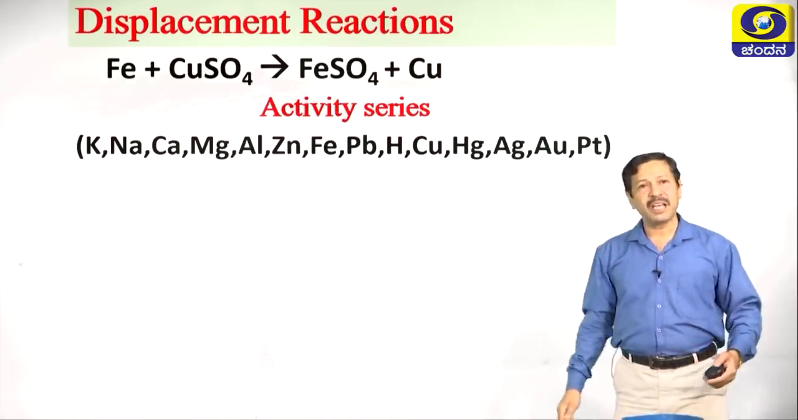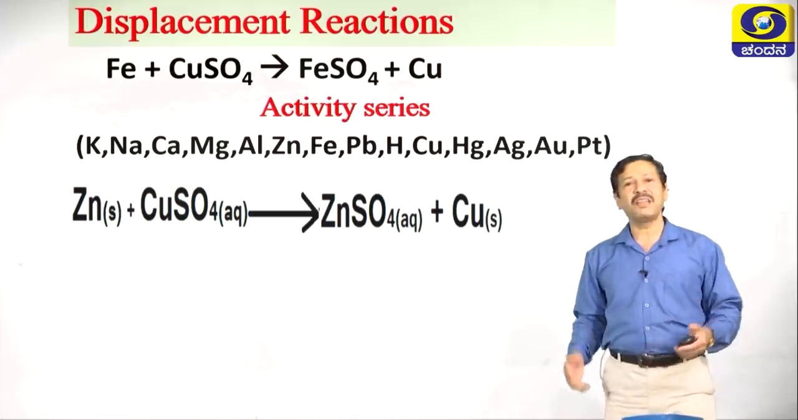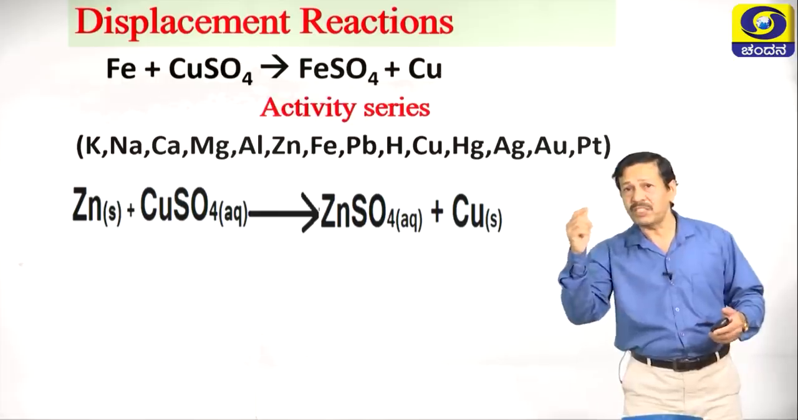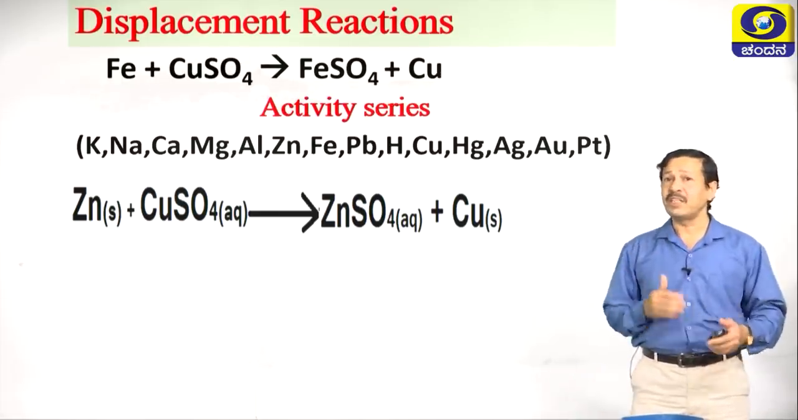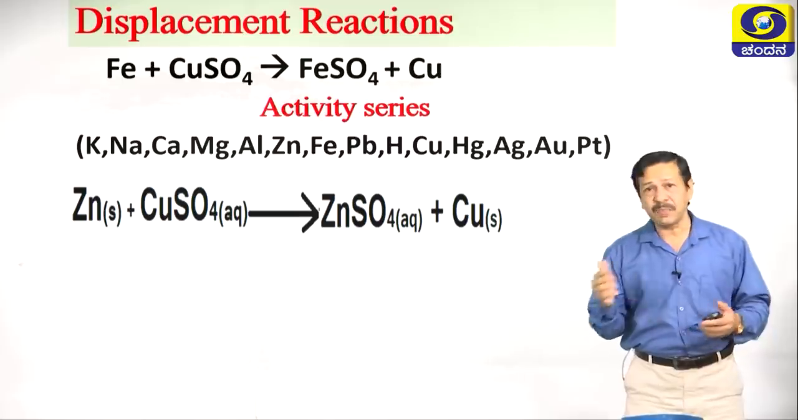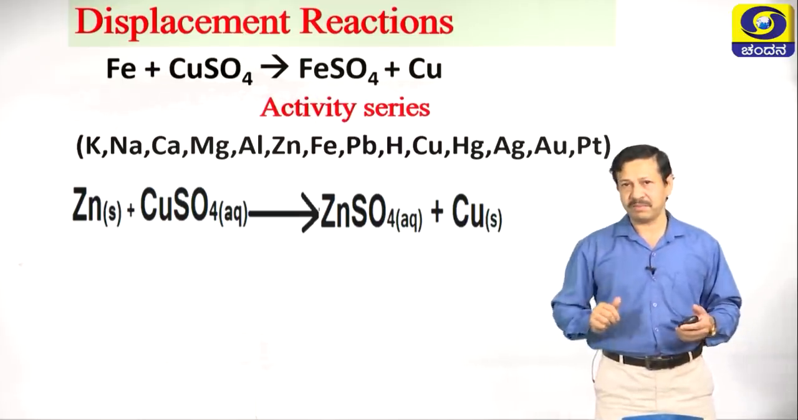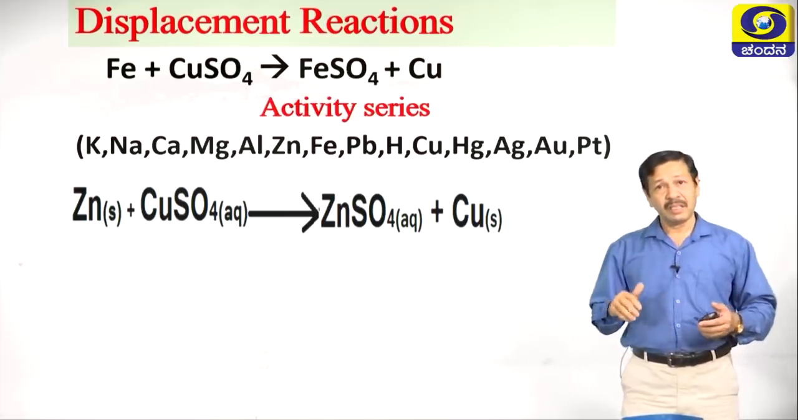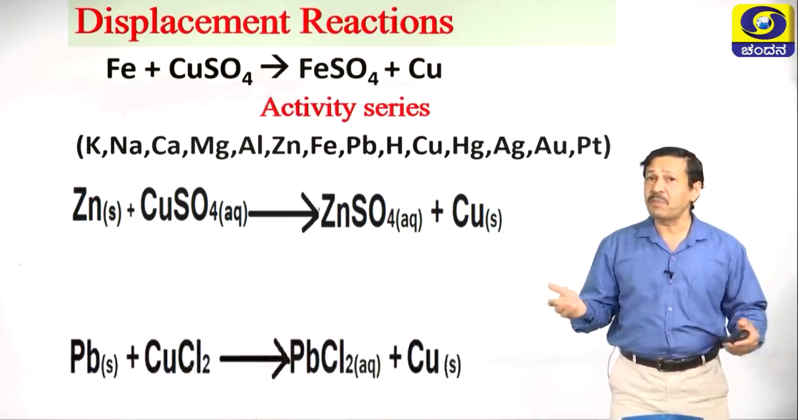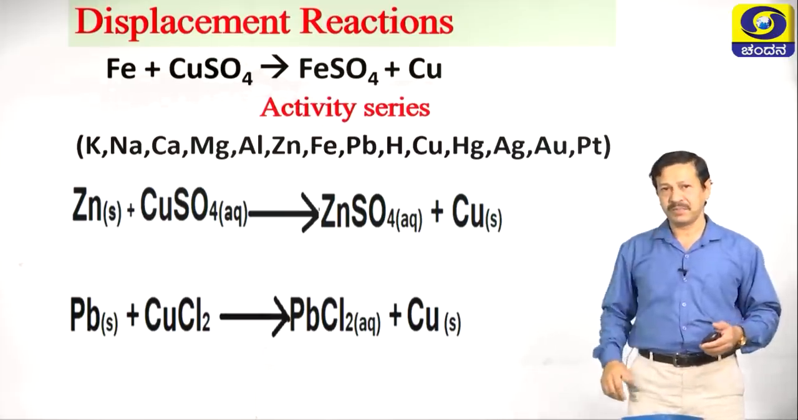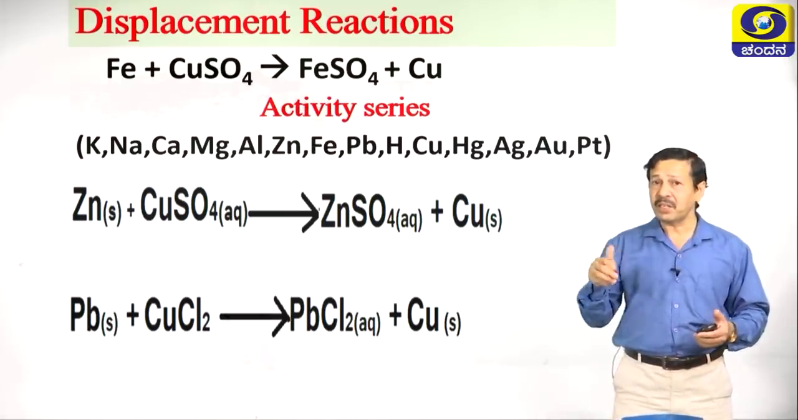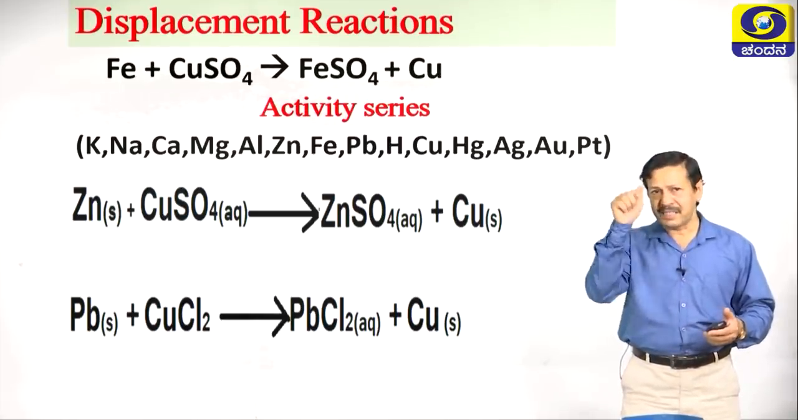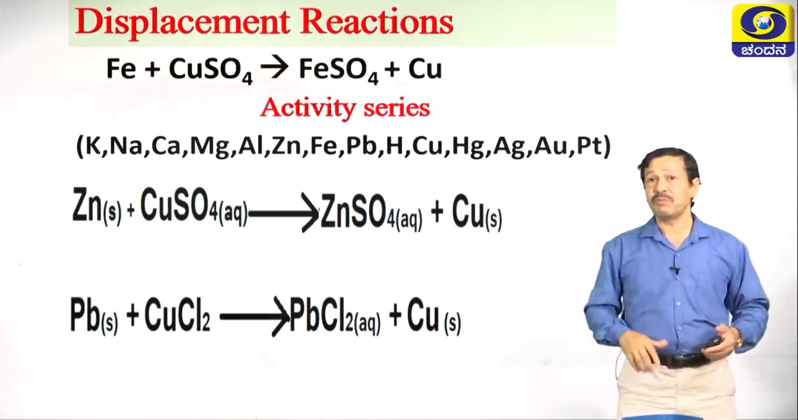Now, one more example here, that is zinc reacts with copper sulphate. Then zinc sulphate plus copper is formed. Gradually, the blue color of copper sulphate disappears and turns into white. This is the important observation during the reaction. Then one more reaction, that is the reaction of lead with copper chloride, that forms lead chloride plus copper. Let us compare Fe, Zn, Pb and Cu, which is more reactive.